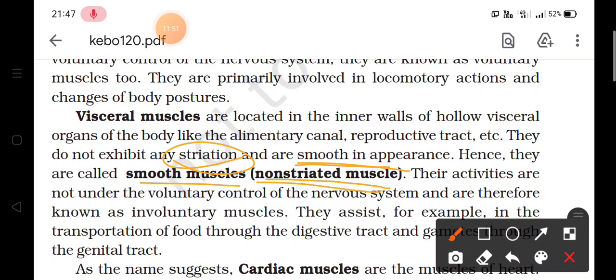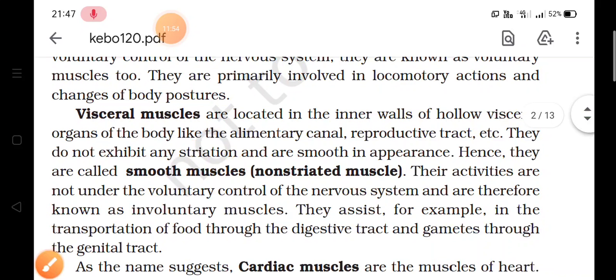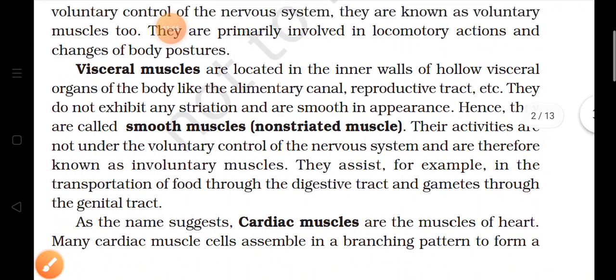And their activities are not under the voluntary control of the nervous system, means they are involuntary in function. They will work automatically. For example, once we swallow the food, that food goes by itself into the food pipe, then into the stomach and small intestine and large intestine. So this type of movement, which takes place by itself, is done by the visceral muscles.